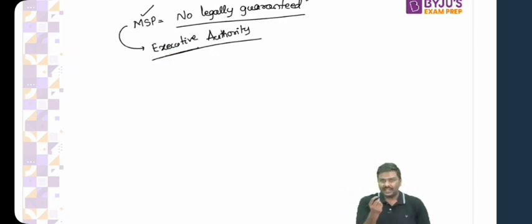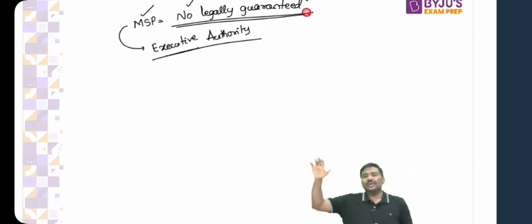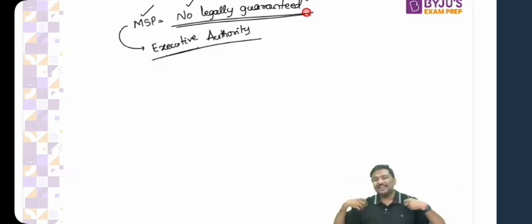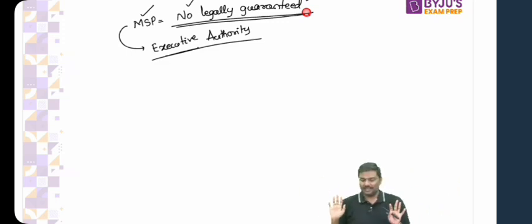That is the precise reason that in recent times, there have been a lot of demands regarding this. There has been a demand from the side of the farmer organizations that they want a legally guaranteed MSP. They want the government to introduce a law, and under the law, they want the government to have the concept of MSP, so that tomorrow, just because the government doesn't feel like paying MSP, they will not be able to withdraw the MSP. That is point number 1.